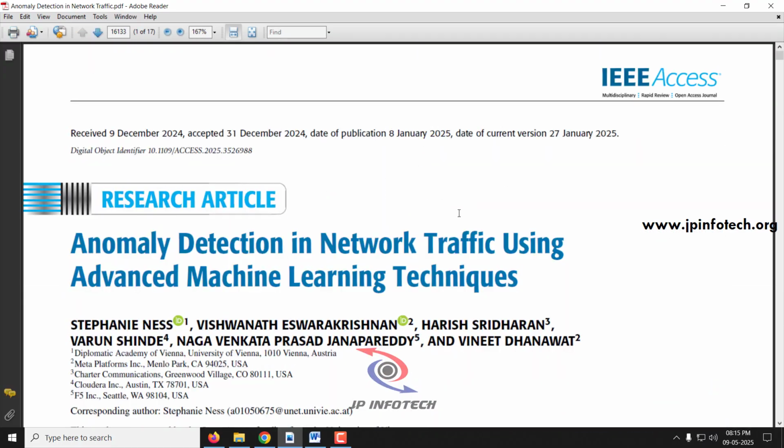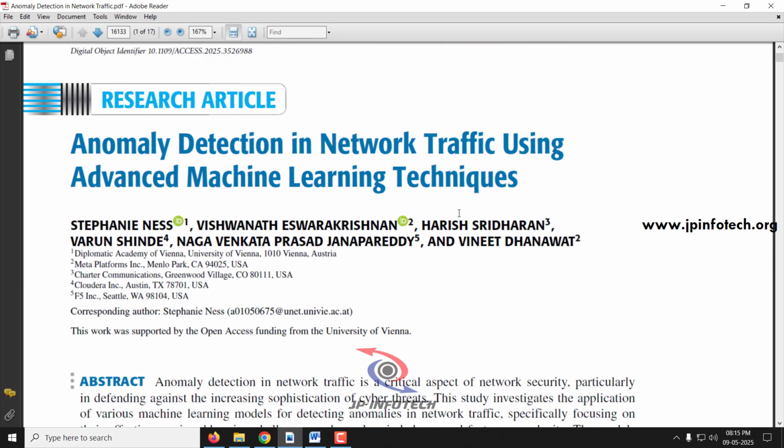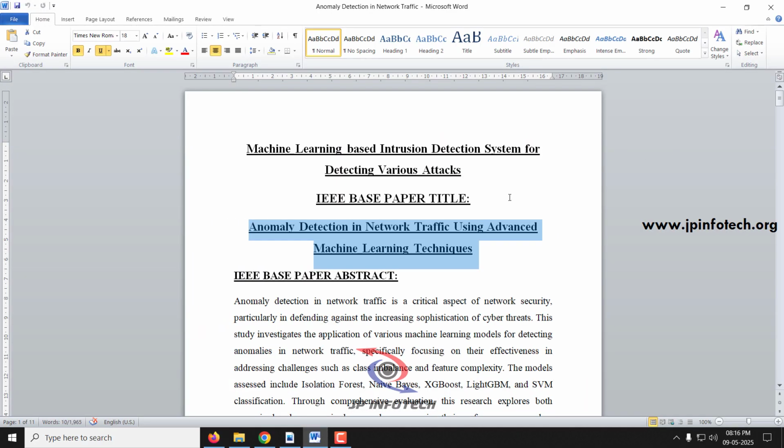Kindly note that we are not going to do the same as mentioned in the base paper. Now let us see our proposed system. We have proposed our own project title: Machine Learning Based Intrusion Detection System for detecting various attacks.